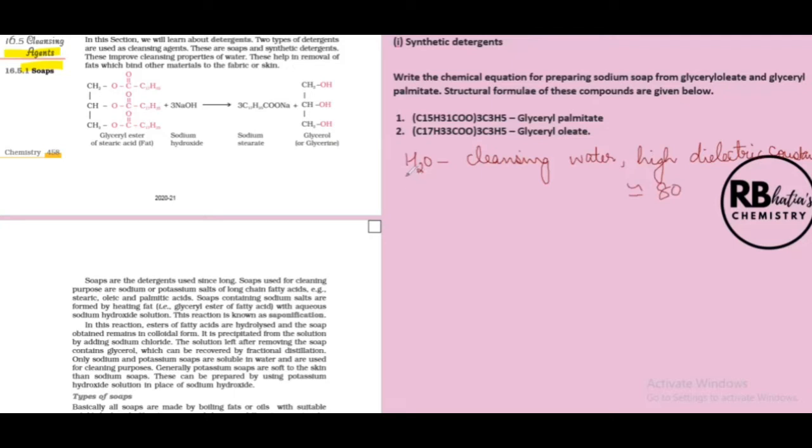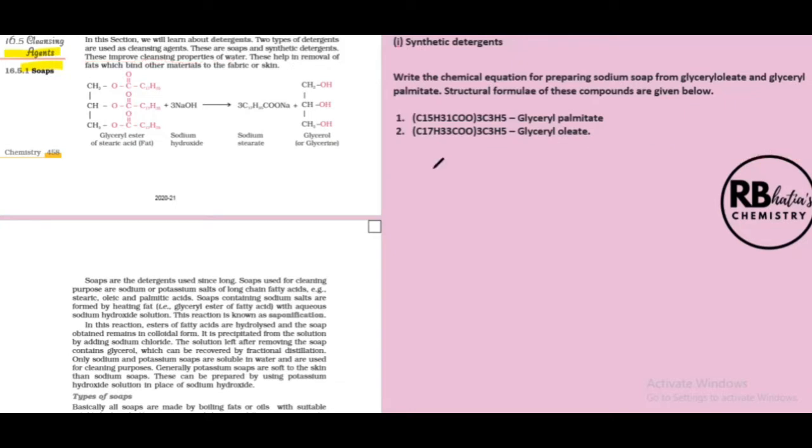So even if you have no soap or detergent and you keep rubbing your hands for a long time underwater, this cleans your hands to a good extent. So water is a very good cleansing agent. That is why these lines say these detergents and soaps improve the cleansing properties of water. First point to keep in mind.